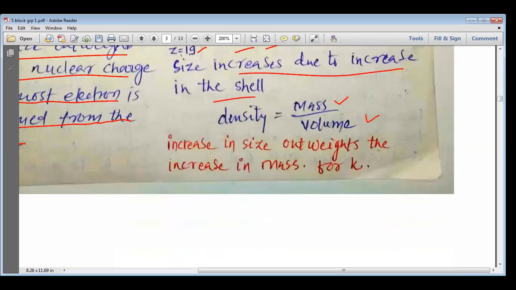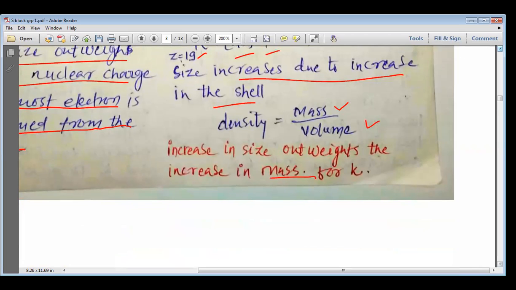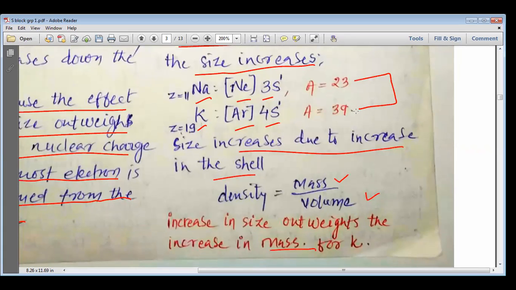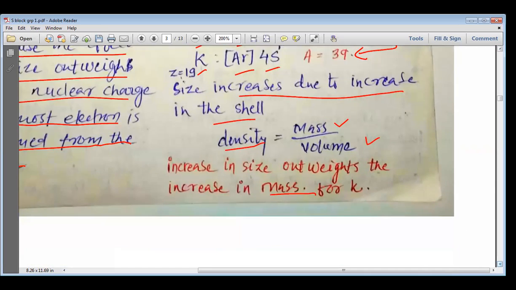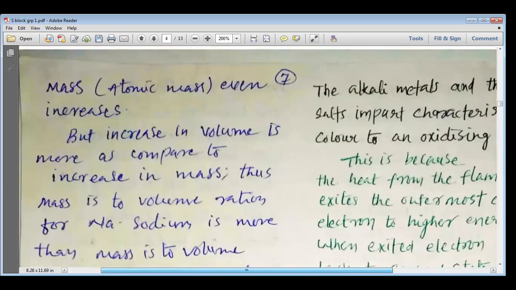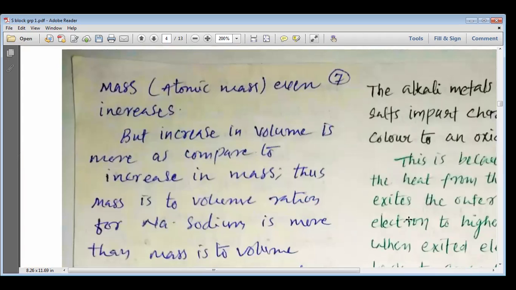So volume increases. The increase in size outweighs the increase in mass. You can see that the atomic mass has also increased, from 23 to 39, but the increase in volume is bigger than the increase in mass, and that is why the overall density decreases. That is how we can explain that the density of potassium is lower than the density of sodium. Please remember that the density of potassium is less than the density of sodium. The atomic mass even increases, but the increase in volume is more than the increase in mass.